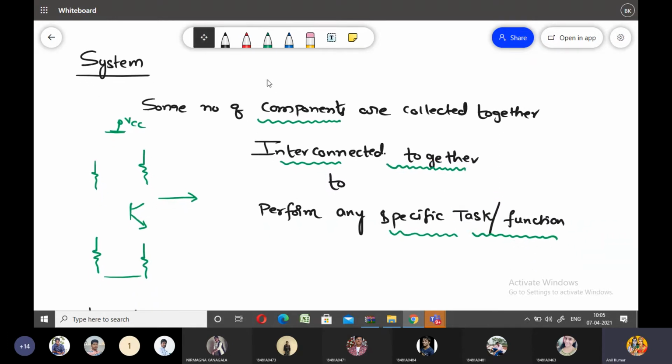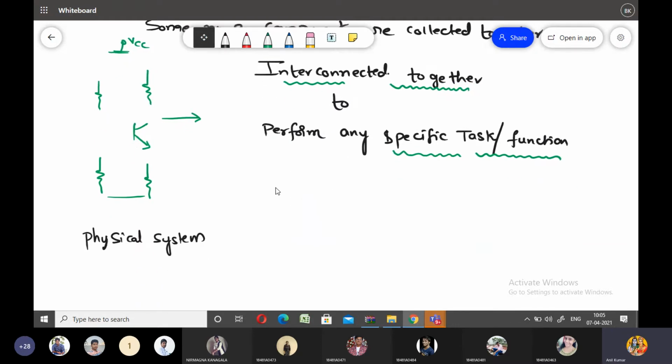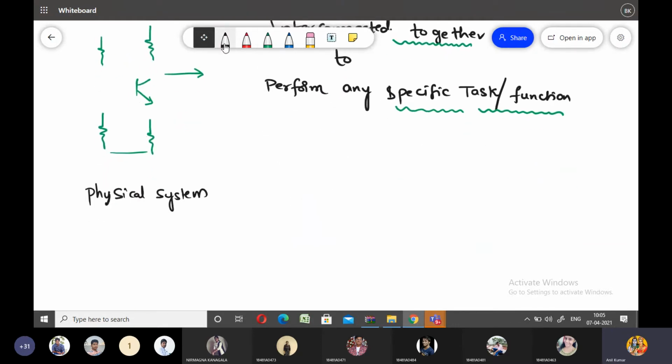So what about the physical system? Here, for a physical system, the same definition applies, but here you need to collect physical components.